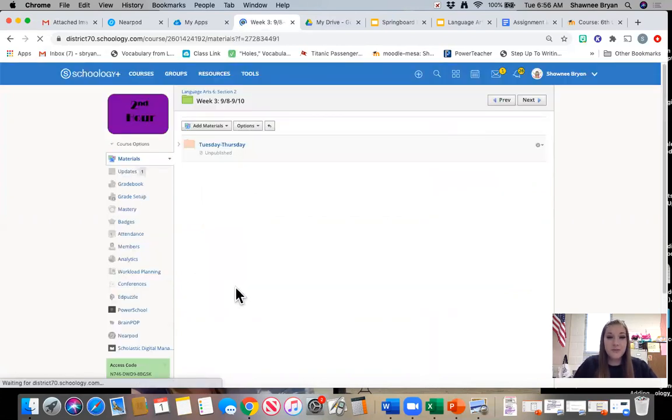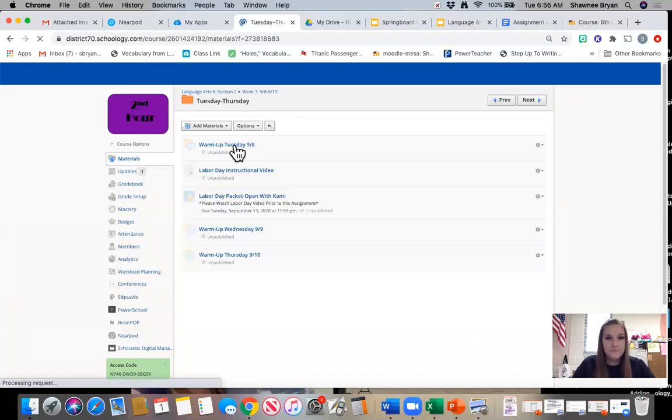When you open that folder, you are going to notice that you see a folder that says Tuesday through Thursday. This week, you are not going to see separate folders for each day because you are only going to have one larger assignment that you are going to be working on throughout all 3 days. So when you click on that folder, this is what should pop up.